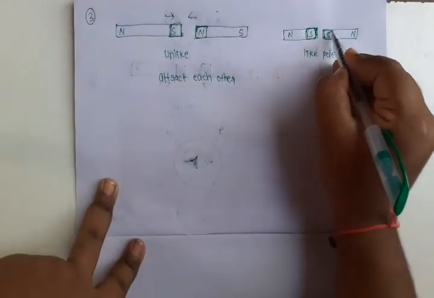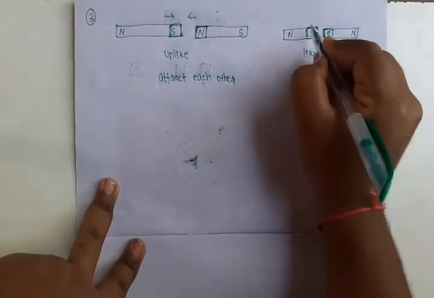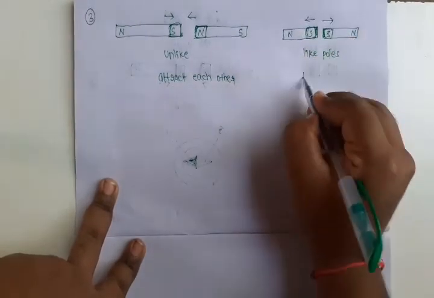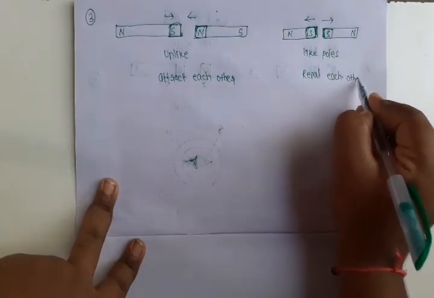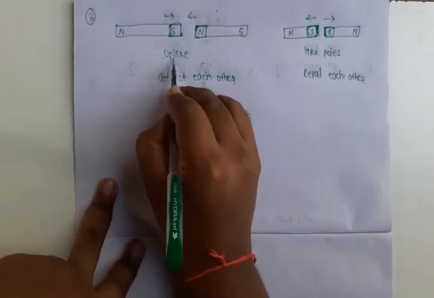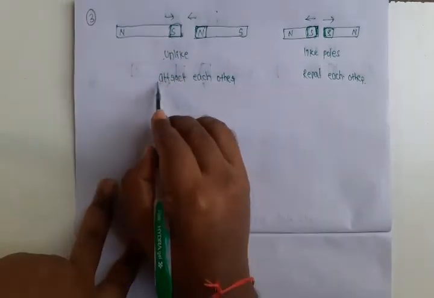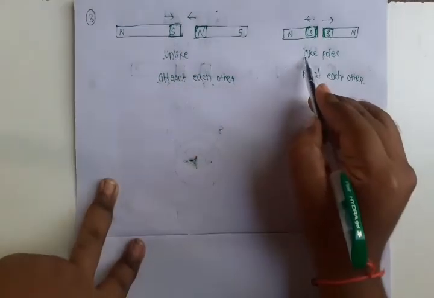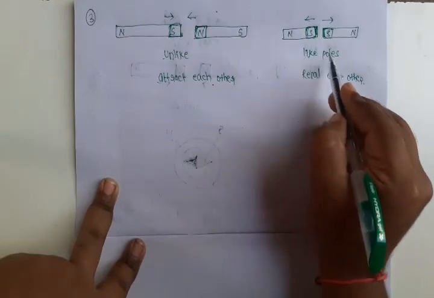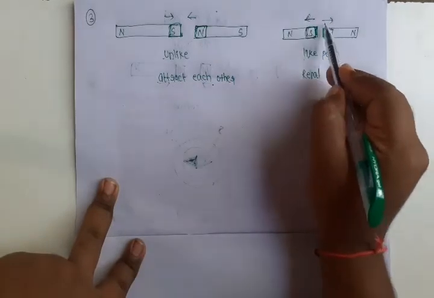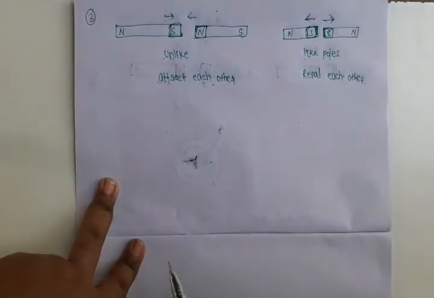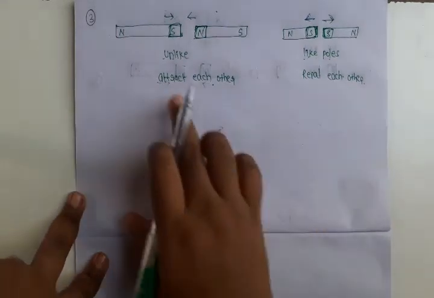When you bring two like poles together, what happens? They repel each other. This magnet moves in this direction, this magnet moves in this direction. They repel each other. That is the third property.